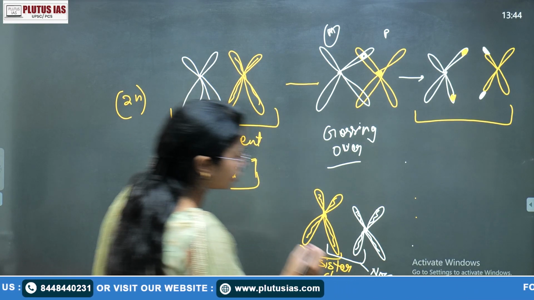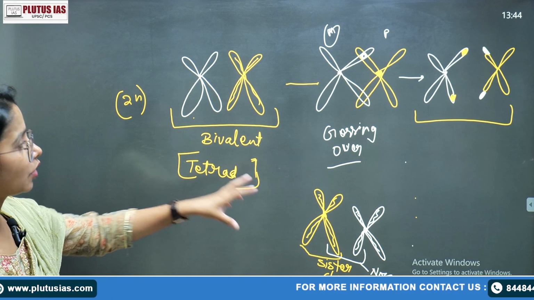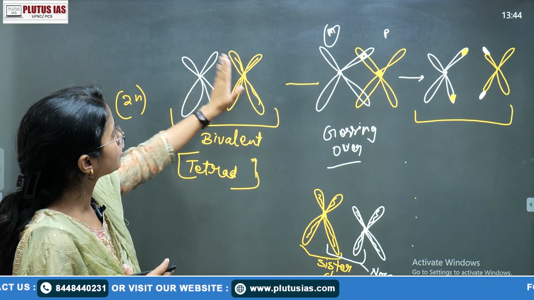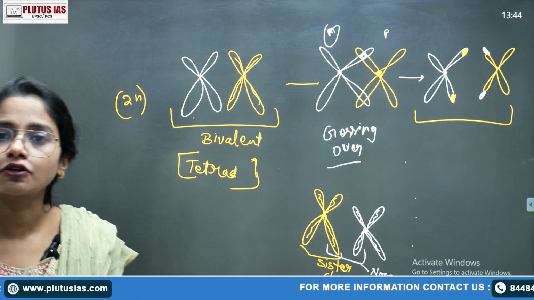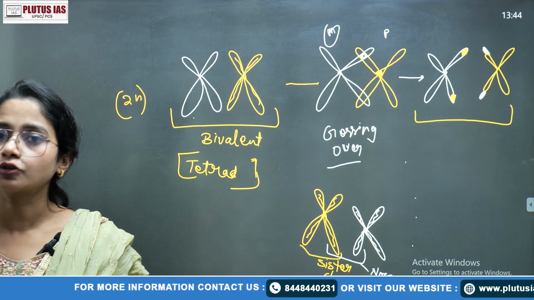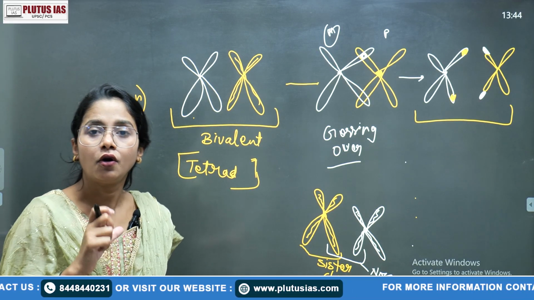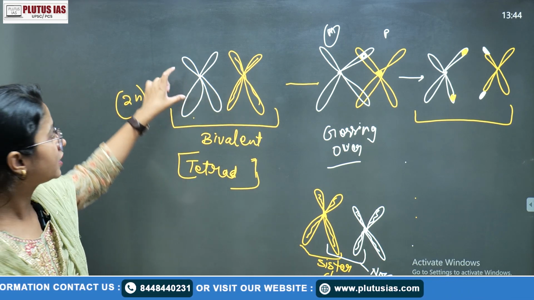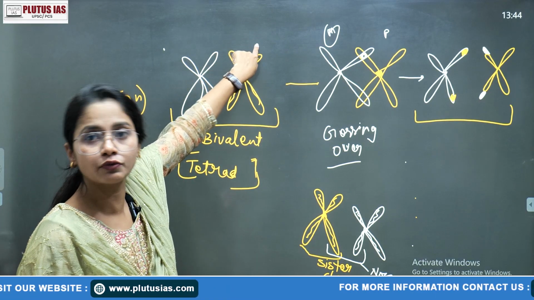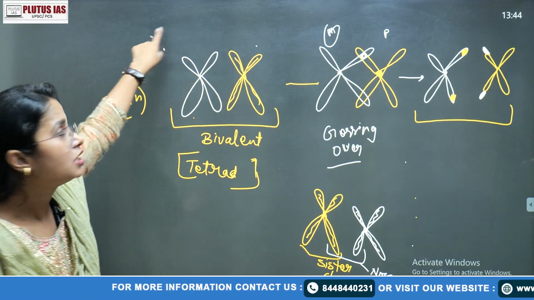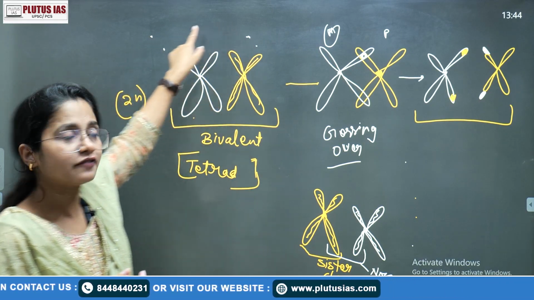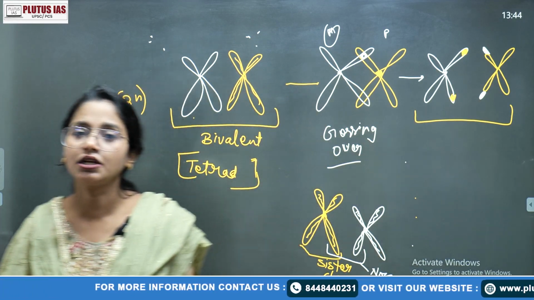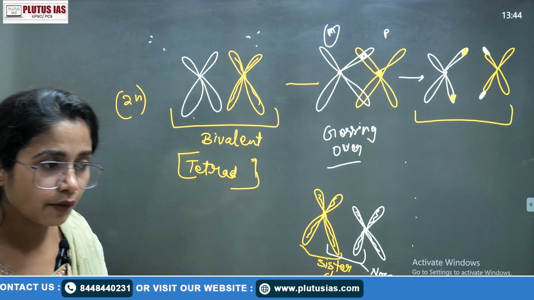Okay, so this is the concept you need to know about non-sister, bivalent, tetrad. In that, this is one chromosome and this is another chromosome. Whenever we are talking about the chromosome, we do not talk only about the homologous chromosome, but the better term is a homologous pair of chromosomes, है ना? Suppose this is your 12th number, so this must also be your 12th number. If this is a 23rd pair, so this must also be the 23rd pair, from the maternal and from the paternal.